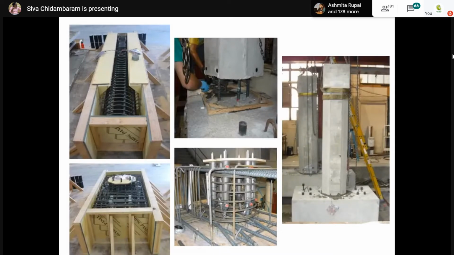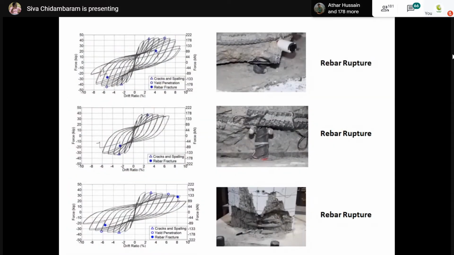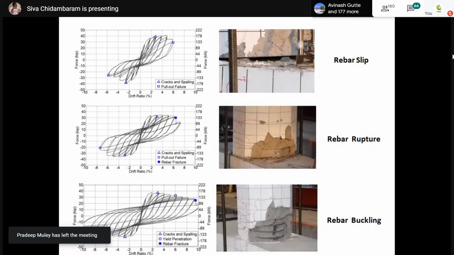You can see here, this bottommost portion is the connected portion. They have performed the cyclic test. With respect to the connections, a lot of difference has been observed in the hysteresis behavior as well as the failure. In the former cases you can see rebar rupture, rebar rupture, rebar rupture. In the latter case you can see rebar slip, rebar rupture, rebar buckling. So placement of the coupler is very, very important. Apart from the type of coupler, placement of the coupler also plays an important role in deciding the performance of your specimen.